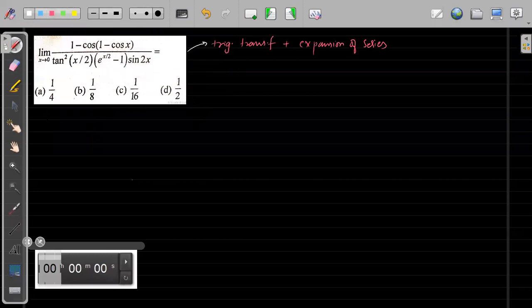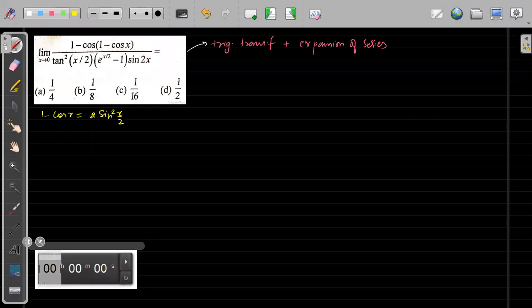So one thing is 1 minus cos x. Let's see what we can write. 1 minus cos x we can write as 2 sine square x by 2, the half angle formula, right?